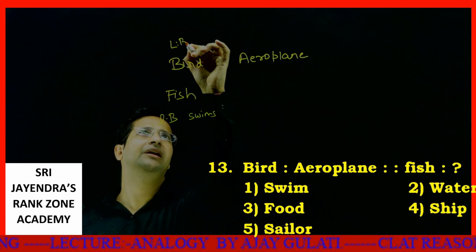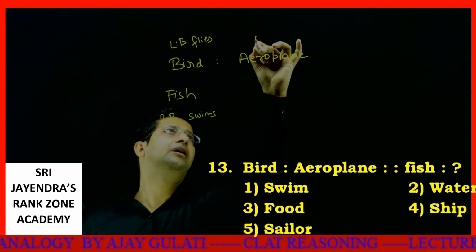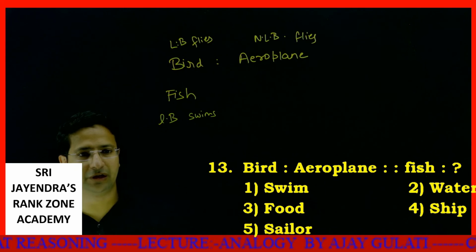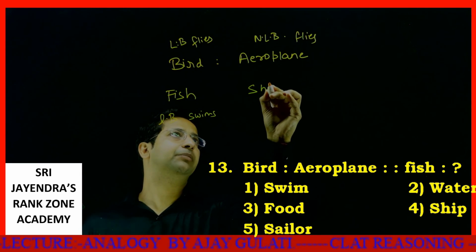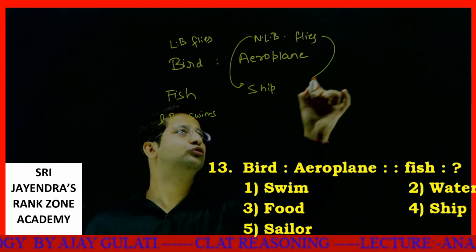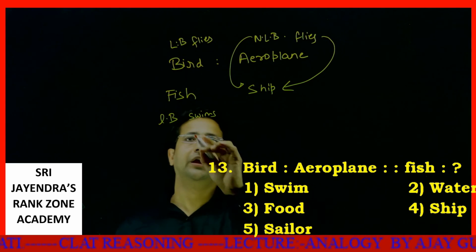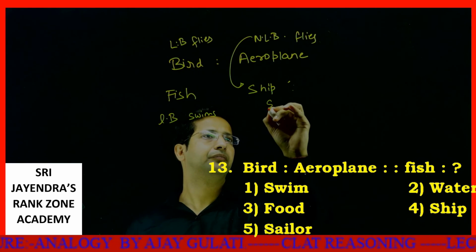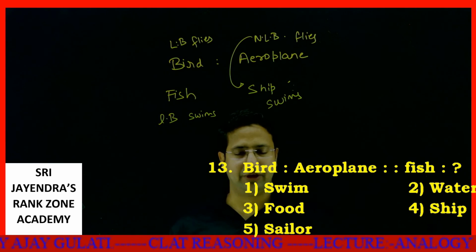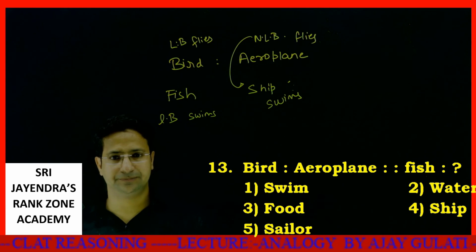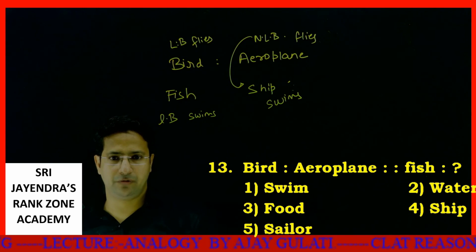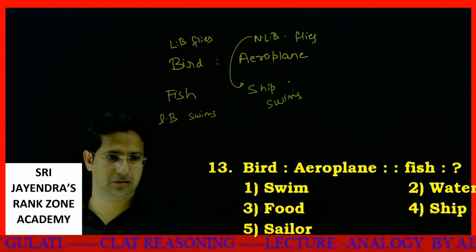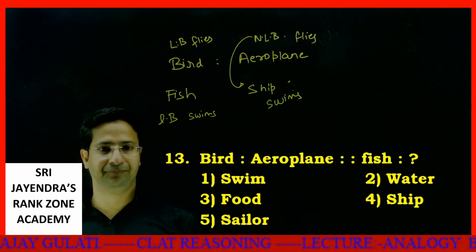Bird is a living being. It flies. Aeroplane is a non-living being. It also flies. So for fish, what will it be? For fish, it will be a ship. How come? Non-living being. It also swims. Okay, living being, then this also, I will say, swims. So both are same. Very easily done all this. Okay, dear students, clear to all of you, my friends. Let's move to the next one.